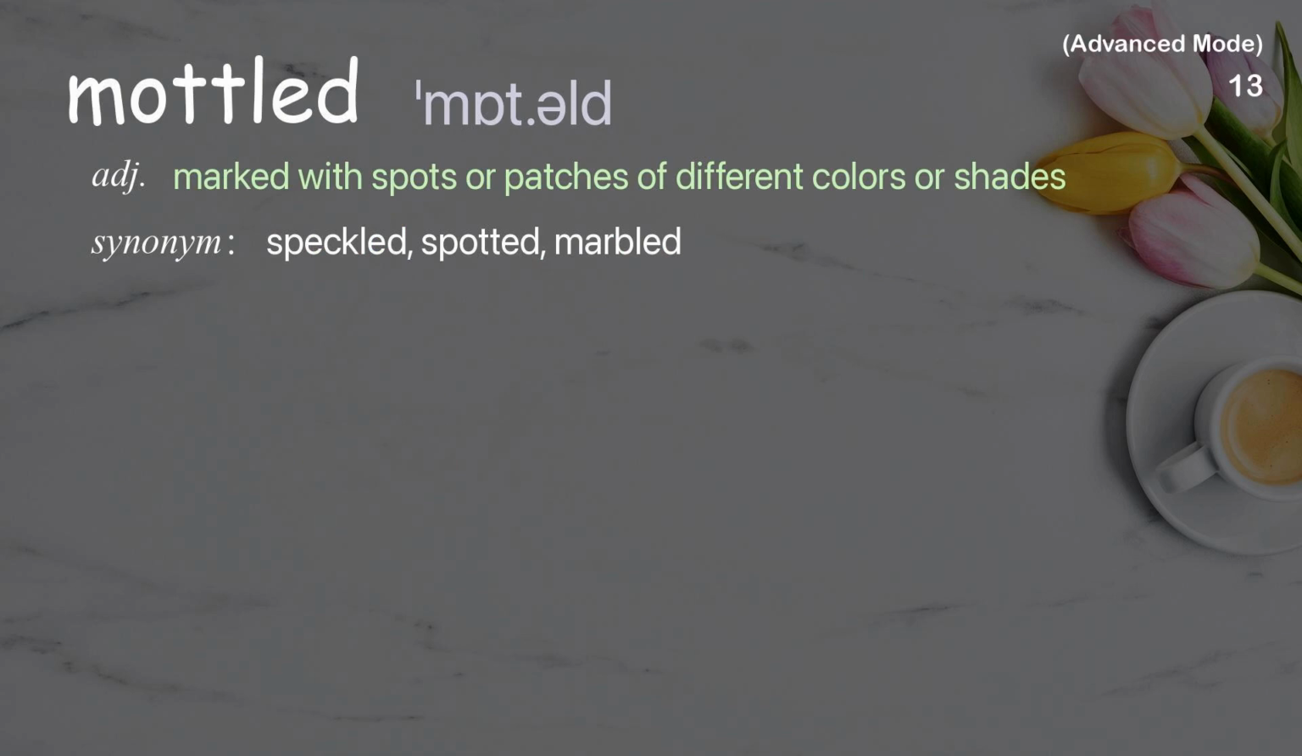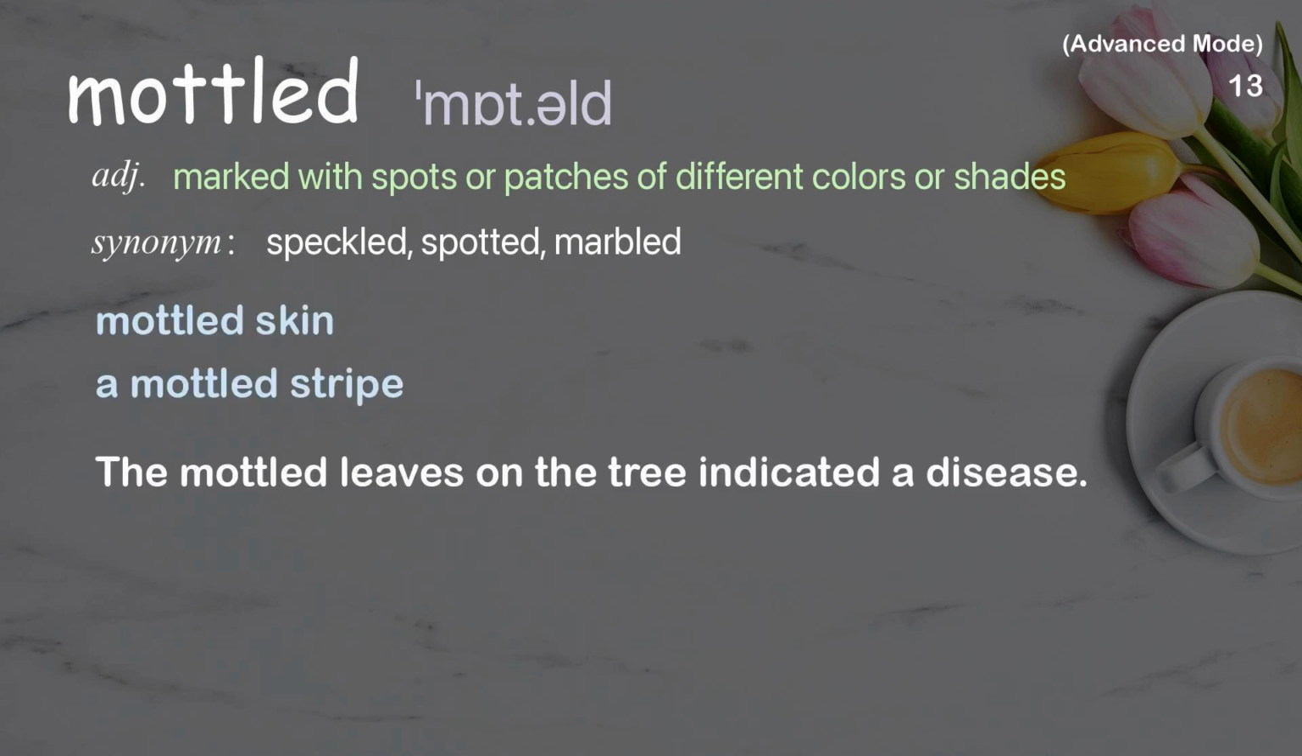Mottled. Marked with spots or patches of different colors or shades. Examples: Mottled skin. A mottled stripe. The mottled leaves on the tree indicated a disease.